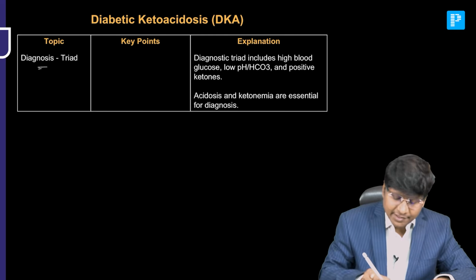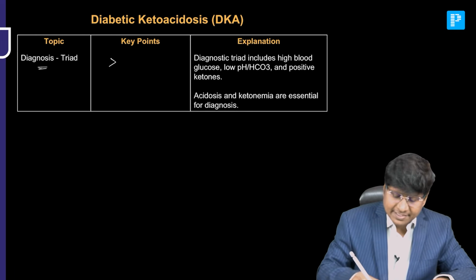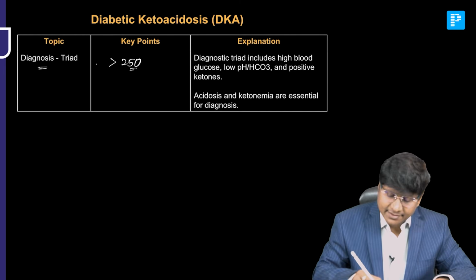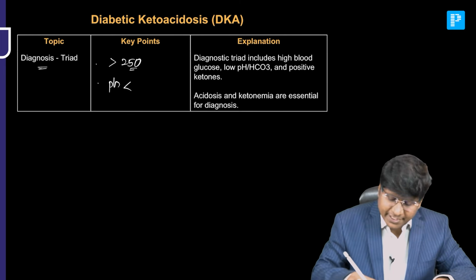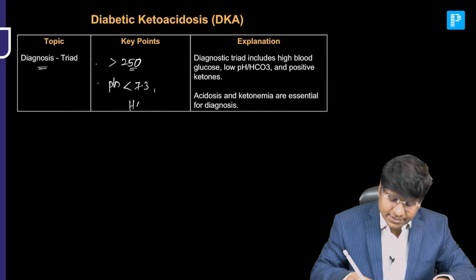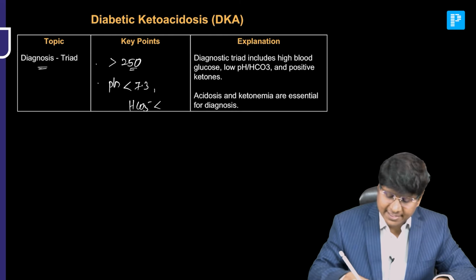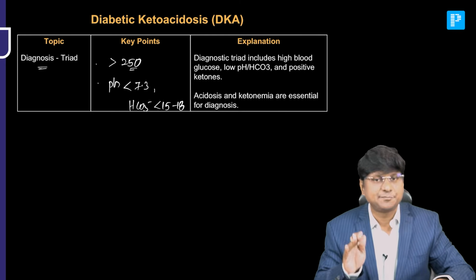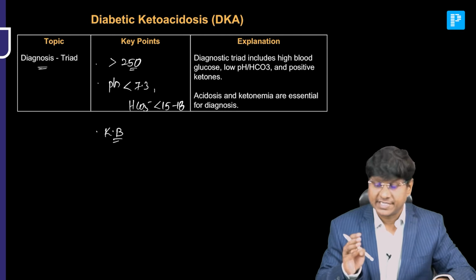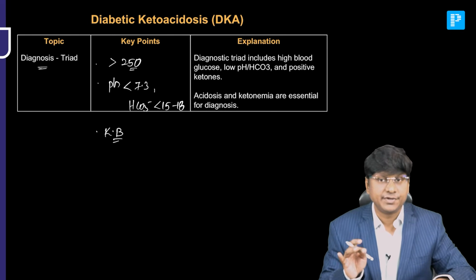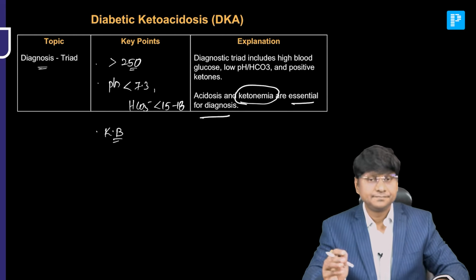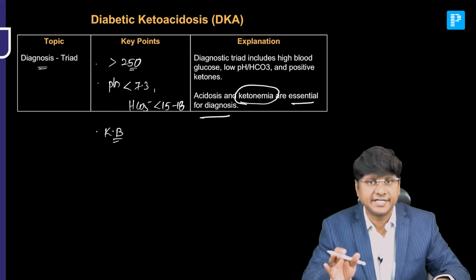And the next important point in the diagnosis, the triad is hyperglycemia, where the blood glucose levels will be more than 250 milligrams per deciliter. And then there will be metabolic acidosis, where the pH will be less than 7.3, and the bicarbonate levels are less than 15 to 18 milliequivalents per liter. Followed by that, the ketone bodies will be positive. And what are the ketone bodies? Acetone, acetoacetate, and beta hydroxybutyrate. This ketonemia is very much essential for the diagnosis.